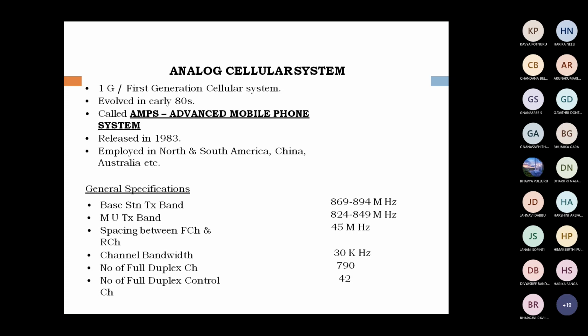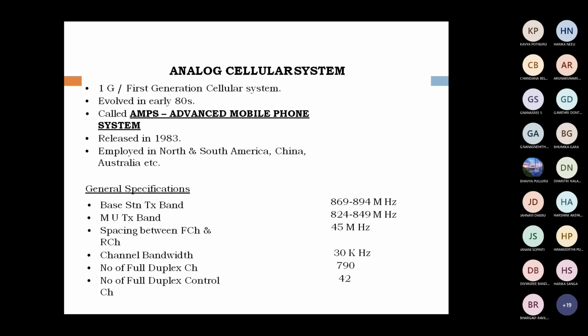Next, what are the specifications of this AMPS? We already discussed in previous sessions the downlink and uplink, that is the reverse channel and forward channel. From the base station, the transmission band, nothing but downlink, has a frequency of 869 to 894 megahertz. The 869 to 894 megahertz frequency band is allocated for base station transmission.